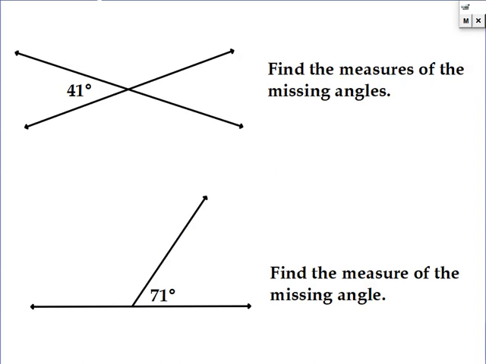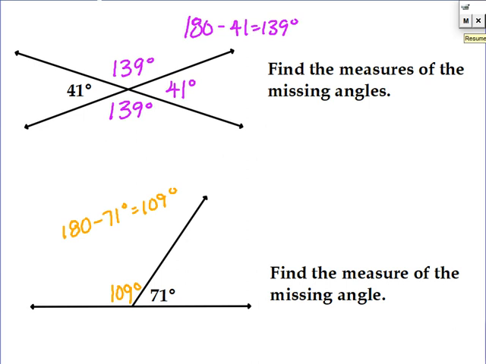Okay, so you go ahead, pause the video, and try to answer these questions. Okay, so there should be your answers. So if you have two lines like this, okay, vertical angles, the ones across from each other are always congruent. The ones next to each other equal 180. And then down here, again, you did this already when we were dealing with angle addition. If they make a line, they're going to add up to 180. So you should subtract from 180 to get your missing angle.